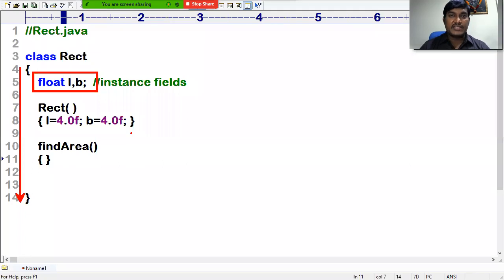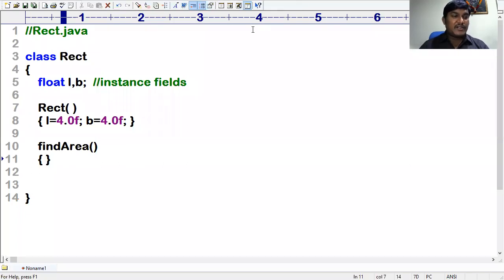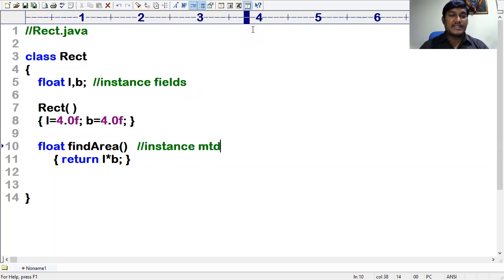I want to find the area of the rectangle, so return l into b, whose return type is float. Kindly notice, this is an instance method, and this is a constructor. You are already aware of them.